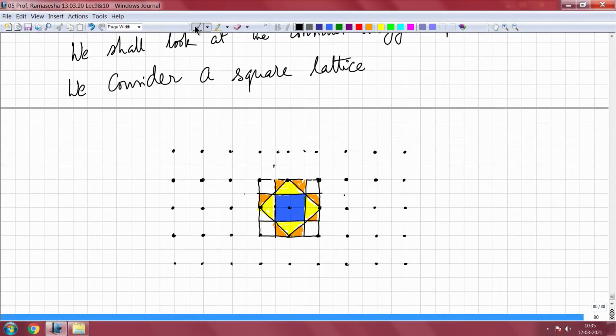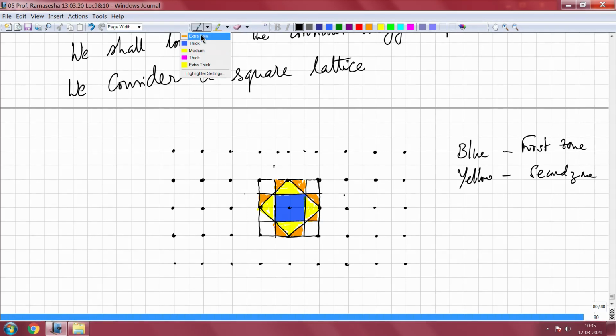So, what we have is: interior one, blue is the first zone, yellow is the second zone, and the brown is the third zone.